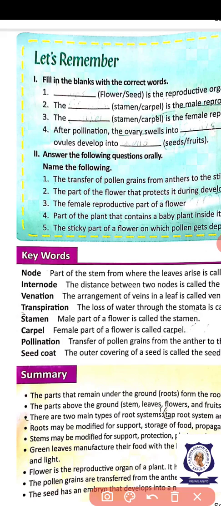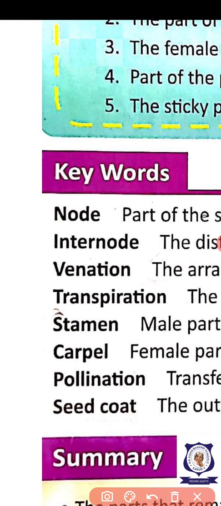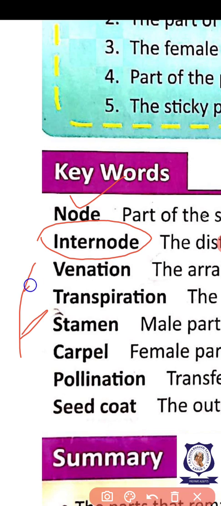Internode, we already studied, no, children. What is the internode? Internode is the distance between the two nodes, isn't it? If a stem is here, one leaf is here, another leaf is here, the distance in between this is called internode. Okay, children, internode.